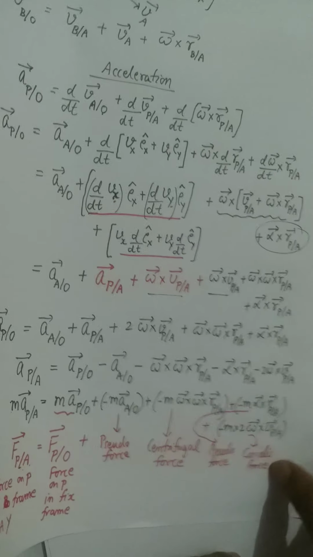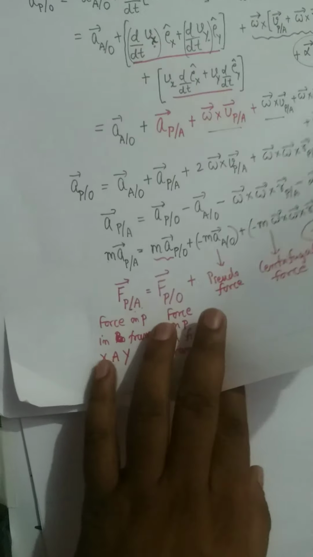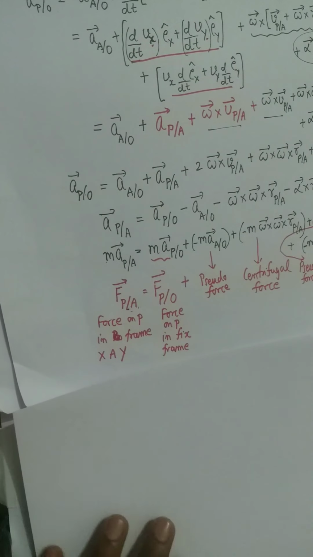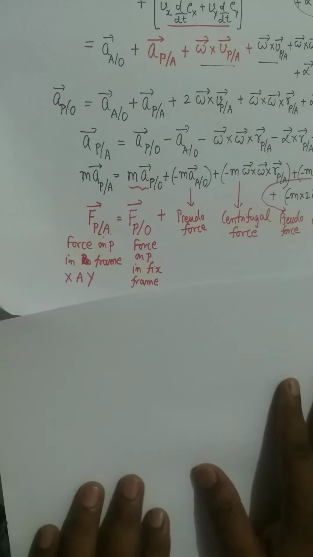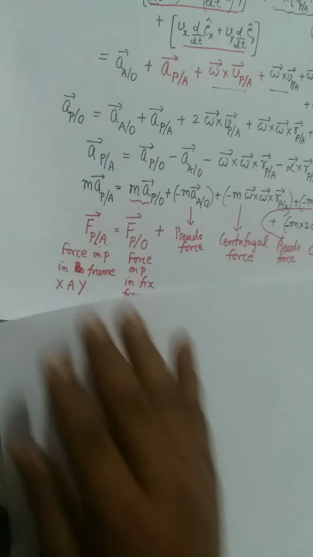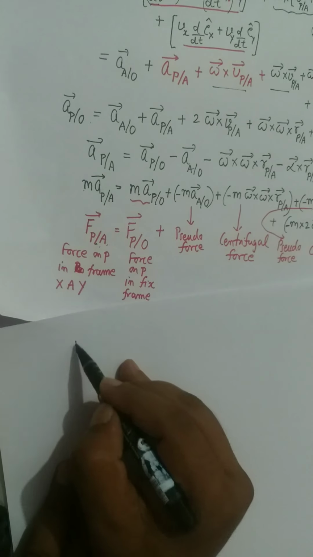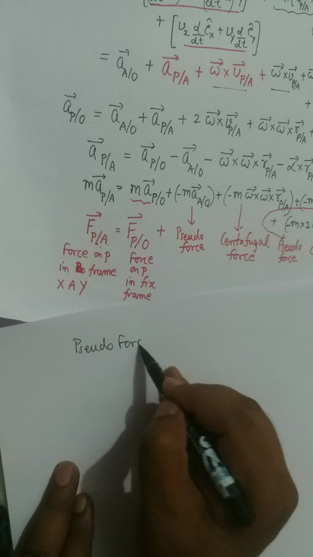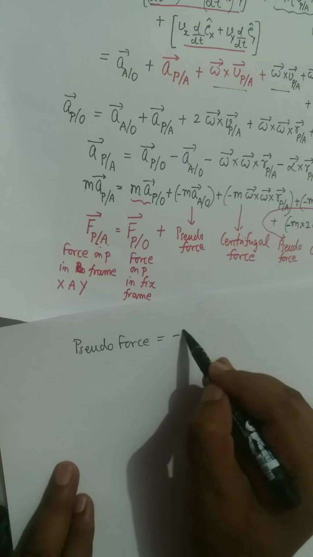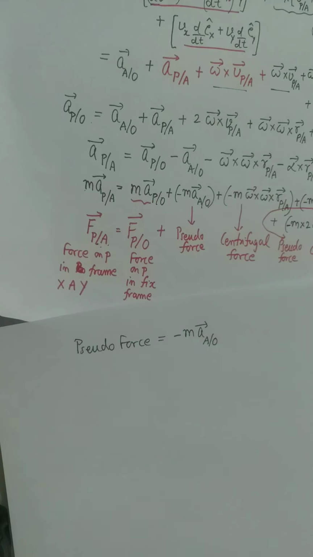Right, I will explain these forces one by one now. Now notice, we have so many forces here. First of all, pseudo force is minus m times the acceleration of A relative to O. So you can give the reason of pseudo force.